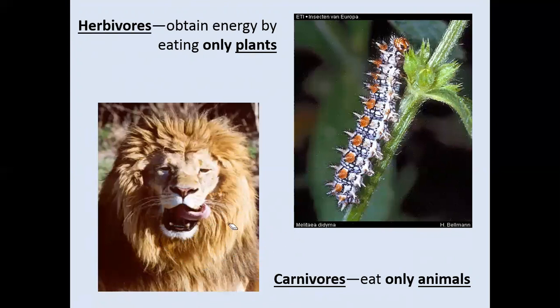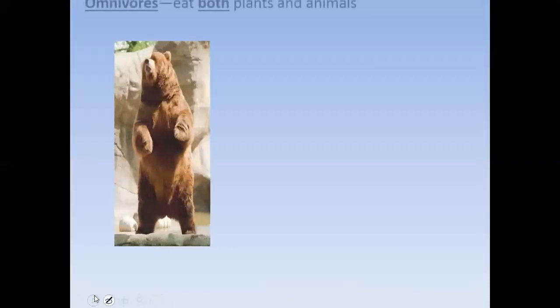And what we're looking at here is a caterpillar. The caterpillar is an organism that feeds a lot on the green plants, and that's the reason we call them herbivores.